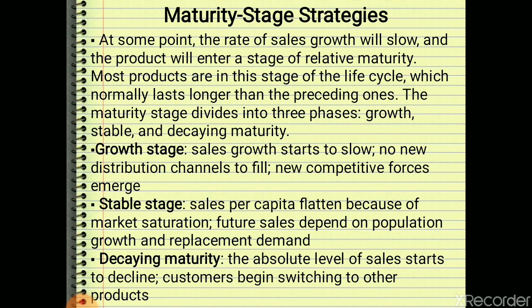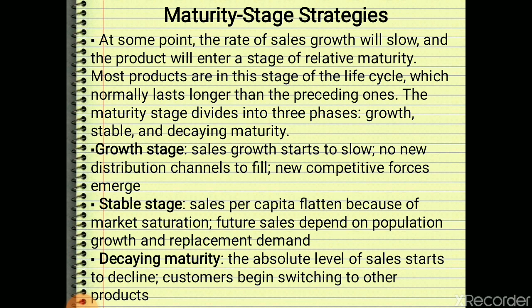And as we know, most products are in the maturity stage of their life cycle. Now this maturity stage is also divided into three different phases: growth maturity, stable maturity, and decaying maturity. Growth maturity means the sales growth starts to decline, right? There are no new distribution channels to fill, and new competitive forces are emerging.